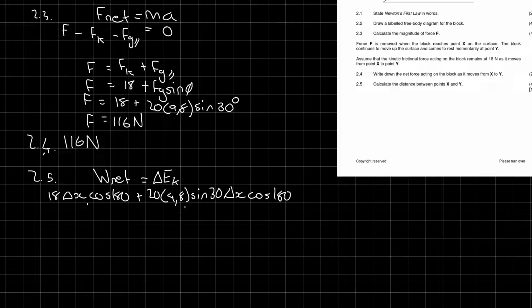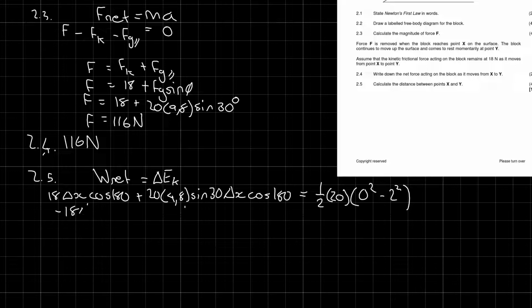And then this is going to equal our change in kinetic energy, which is a half times the mass of the object, 20 kilograms, times V final squared, that's going to be 0 because we come to a rest, and then the initial velocity was a constant 2 meters per second. Just remember that the squared only applies to the 2, it does not apply to that sign.